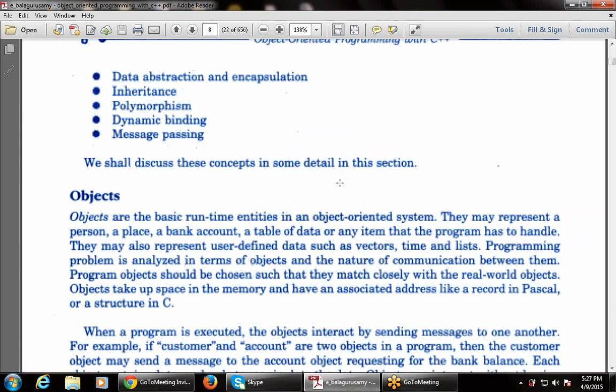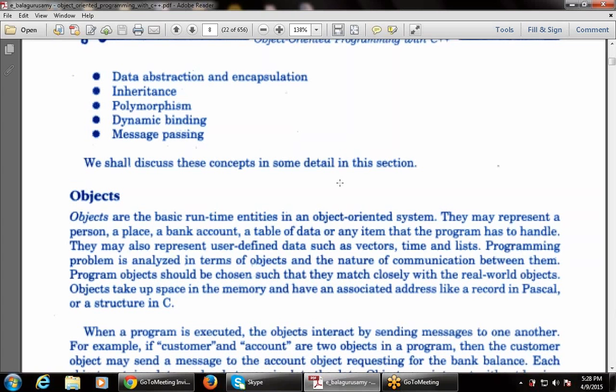Objects may represent a person. So an object, that is a runtime entity, can be a person, a place, a bank account, a table of data, or any item that the program has to handle. That is, a program can handle multiple objects, multiple things used by various concepts.